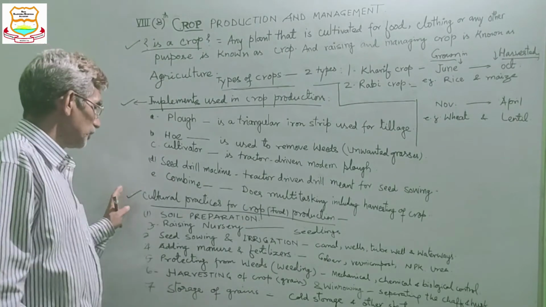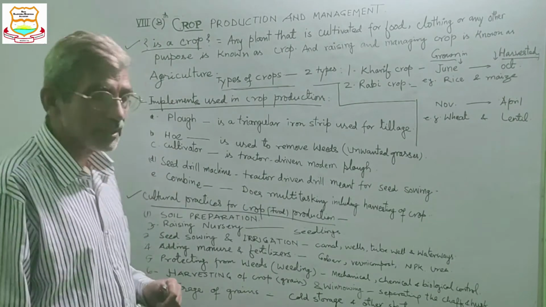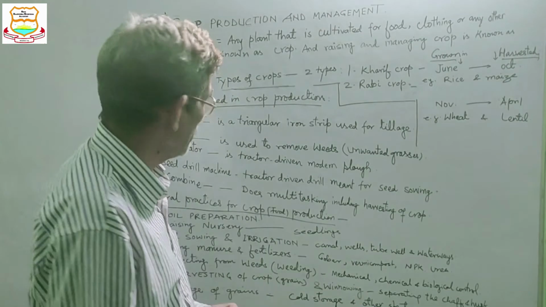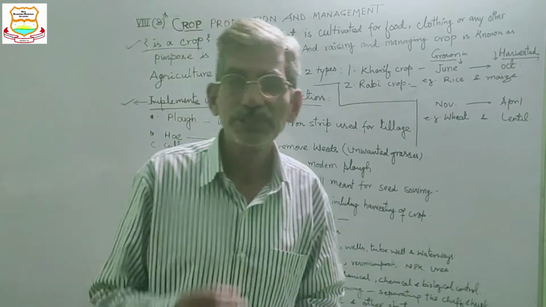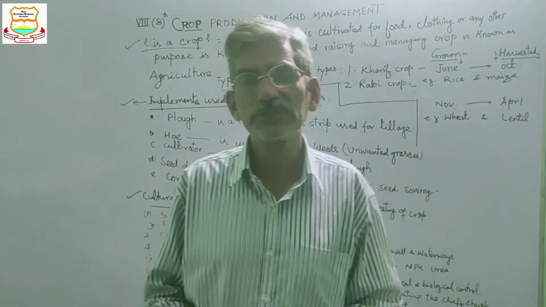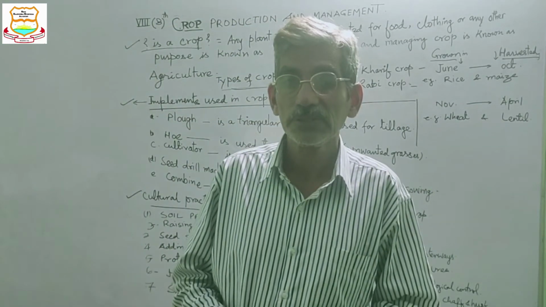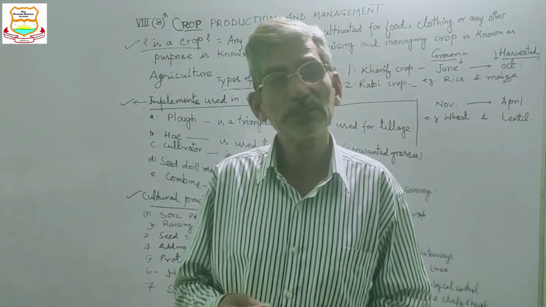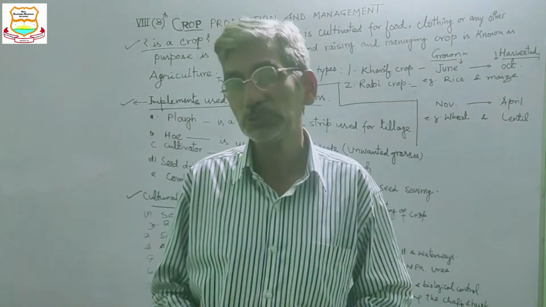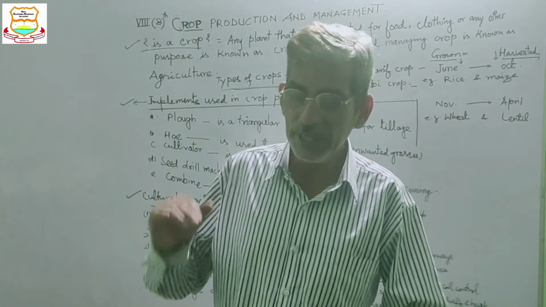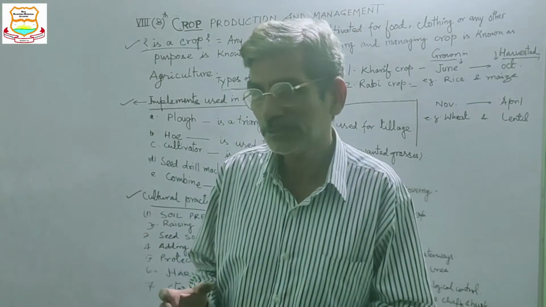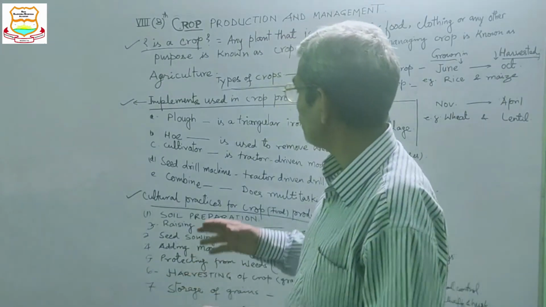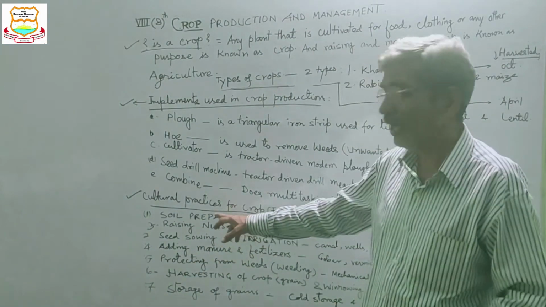Now the main topic is cultural practices for crop production. That is, what are the basic practices used during the entire process of crop production. Number one is soil preparation.